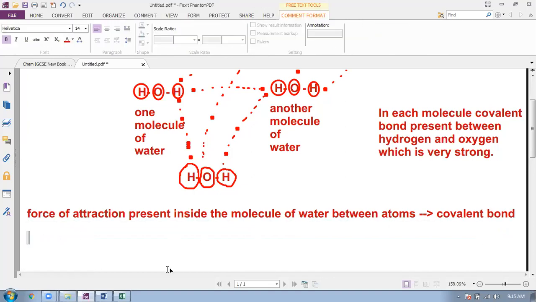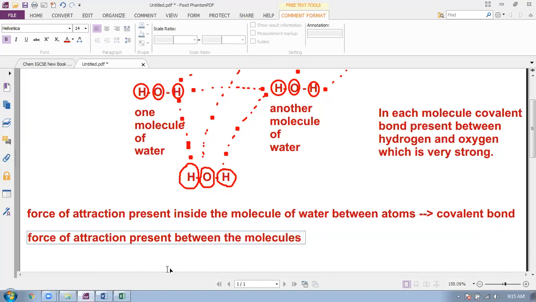And the force of attraction present between the molecules, not between the atoms, in the molecules of water, is intermolecular force of attraction.